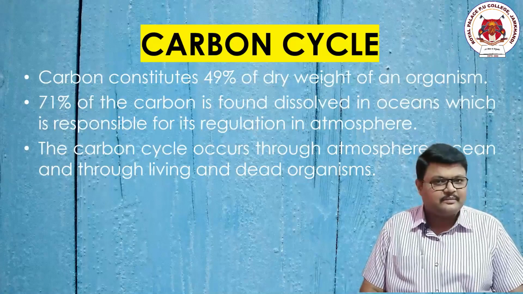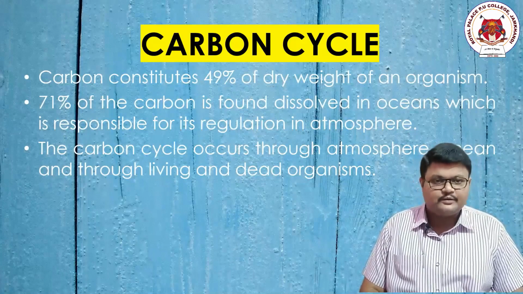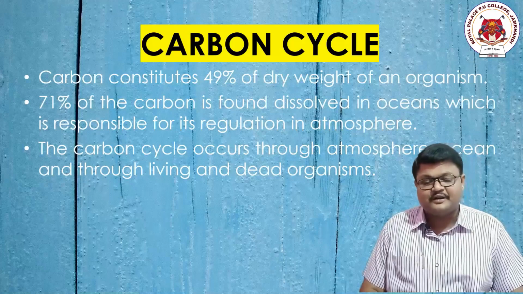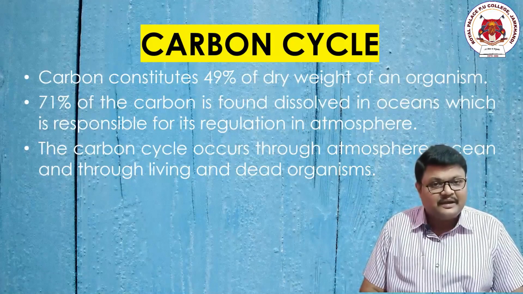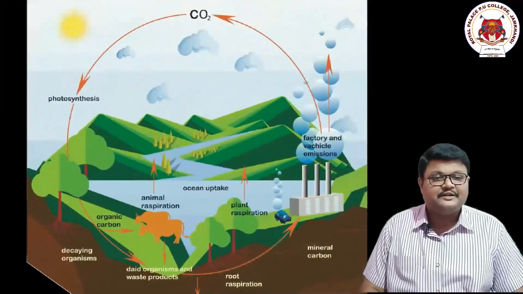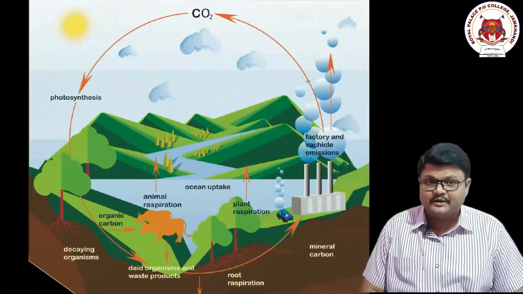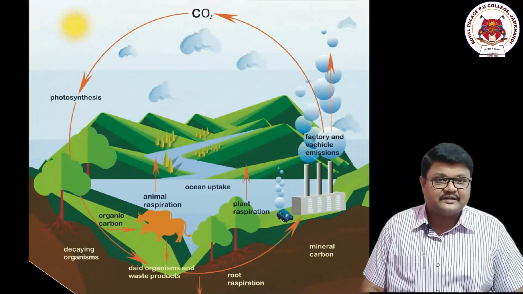From one place to another place, right? From one resource to another resource, right? From one reservoir to another reservoir, right? Since this is an example of a gaseous cycle, of course it is present in the atmosphere in the form of gas. Now it is entering into the biotic life through the abiotic life, maybe via oceans, etc.